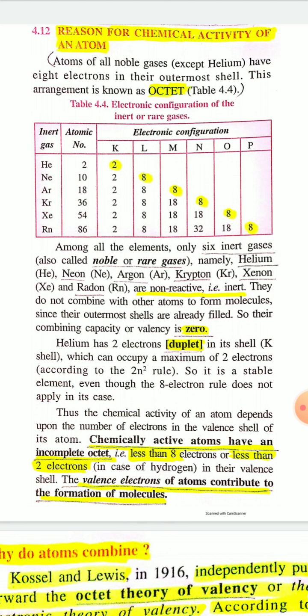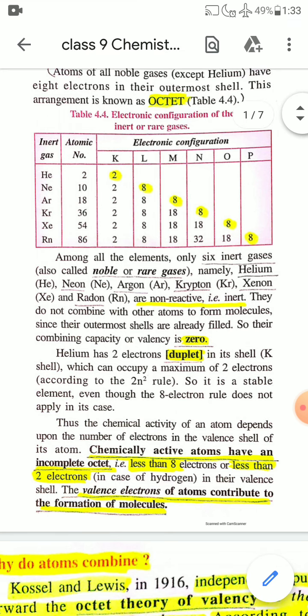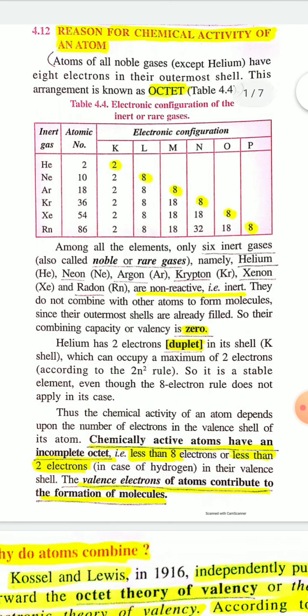Out of 118 elements, only a few, like noble gases or inert gases, are not chemically active, and the maximum of the elements are chemically reactive or active. Today I'll discuss the reason for the chemical reactivity of an atom.